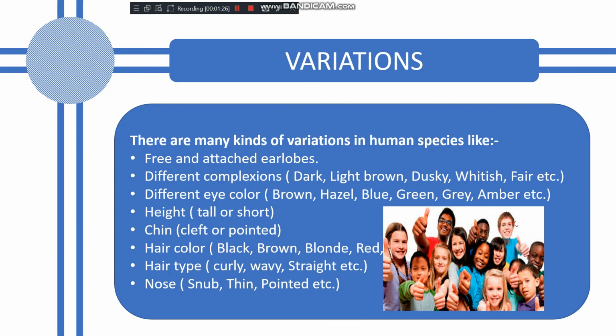The shape of the nose, it can be thin, pointed, blunt, etc. So these are all examples of variations. You can observe the people around you and find so many variations. Though you belong to one family, you can still easily find the variation among yourselves.